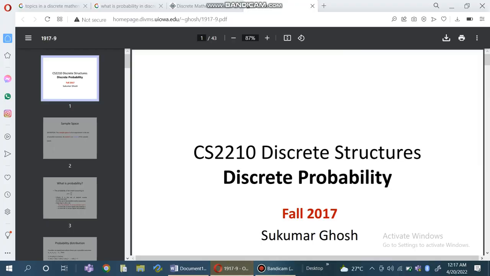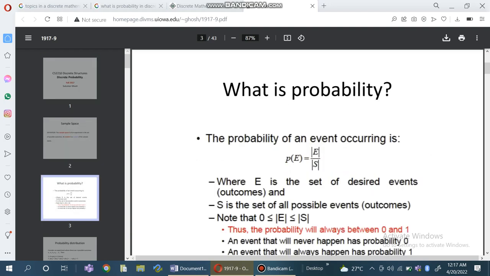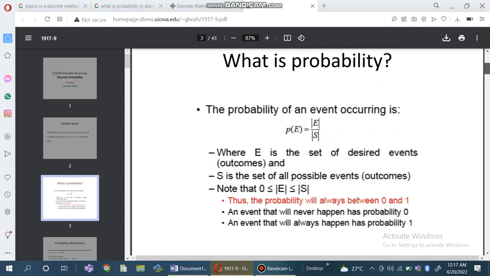Also, we have a PDF on discrete structure and probability. Also, we will discuss probability here.